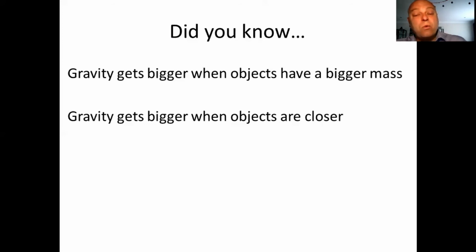Gravity also gets bigger when objects are closer. So the distance I am from the centre of the Earth affects my gravitational field strength. In actual fact, if I went and stood on the top of a mountain, my gravitational field strength would be slightly lower. Not probably enough for you to measure, but technically speaking, you would lose weight by going to the top of the mountain. In actual fact, you'd lose weight because you have to walk there, but you know what I mean.